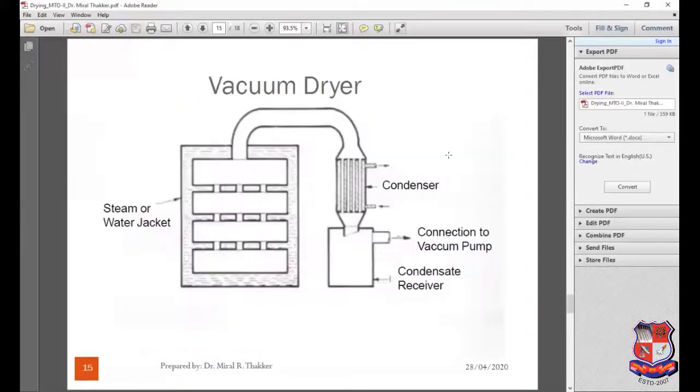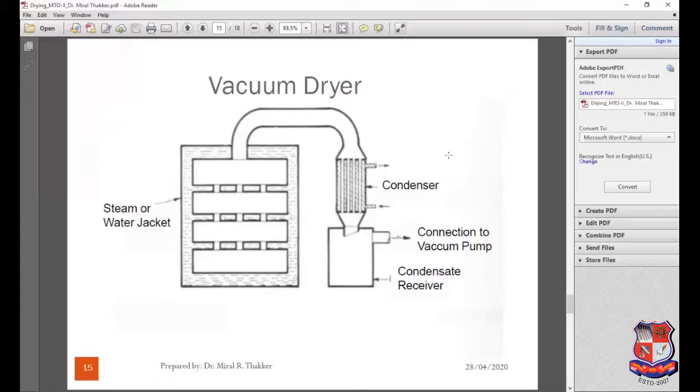Moving ahead, the vacuum dryer. This is the schematic diagram which I have shown here, that of the vacuum dryer. The vacuum dryer is a good example of a conduction dryer. The vacuum oven consists of a jacketed vessel to withstand vacuum within the oven. There are supports for the shelves giving a larger area for conduction heat transfer.